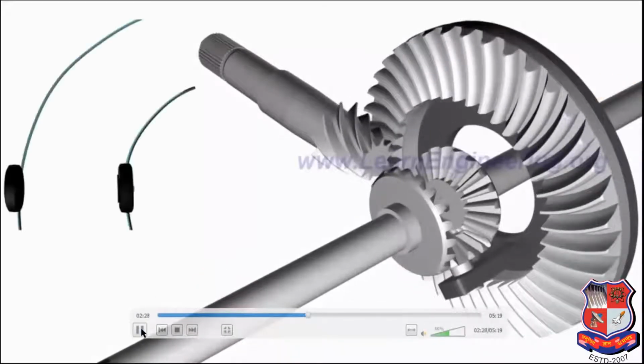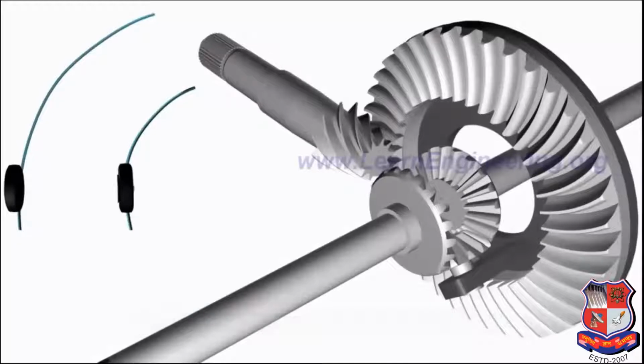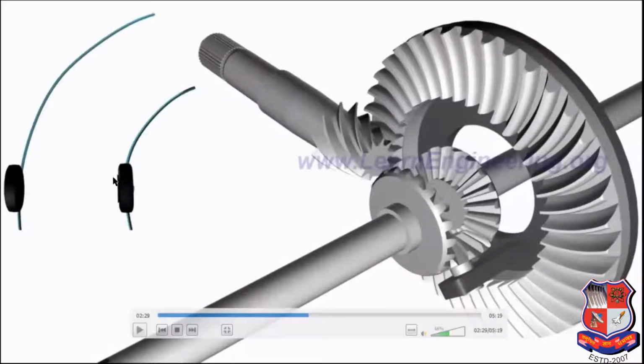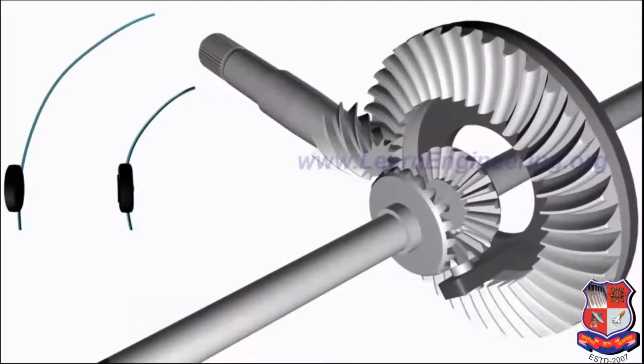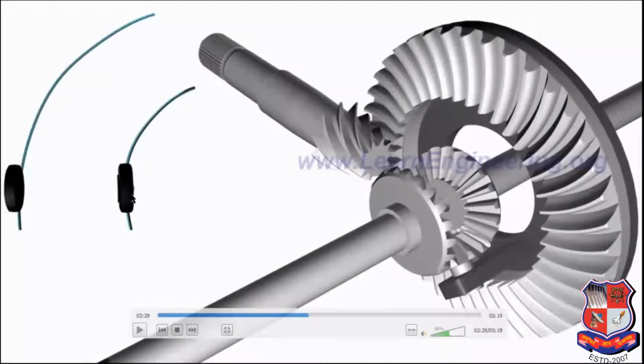Now consider the second case, where it takes a right turn. So normally when it takes a right turn, what will happen? The weight of the vehicle will be transferred to the right side. Okay, so it will tilt to the right side. So there is more force on the right side, so more friction will be created on the right side. Okay, so the right side will decrease its speed, and that much amount the left side will increase its speed because of the relative motion between the sun gear and planet gear. So it will be taking the right turn.